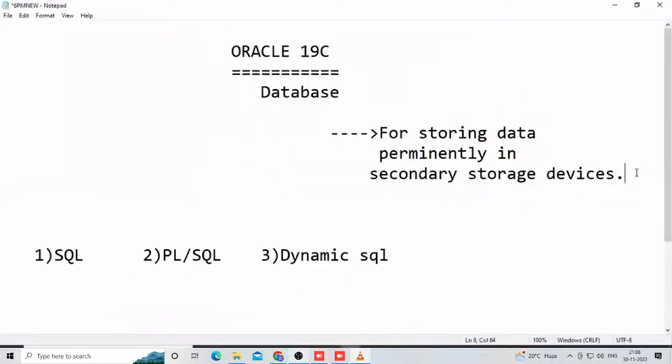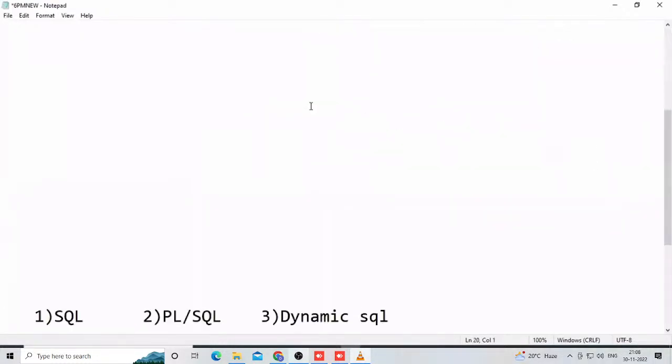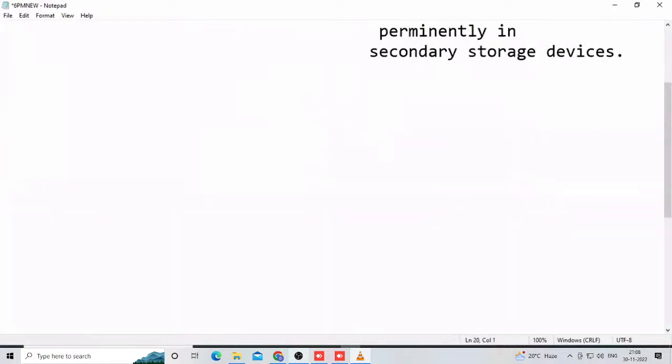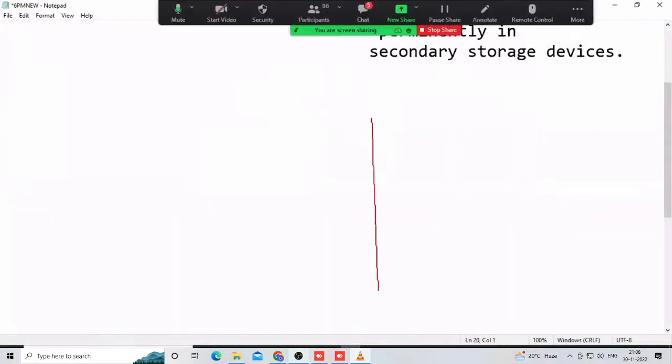But unfortunately, as I told in previous classes, observe slowly here: database means it is a place. Whenever we install Oracle, SQL Server, or DB2 in our system, automatically one place is created.